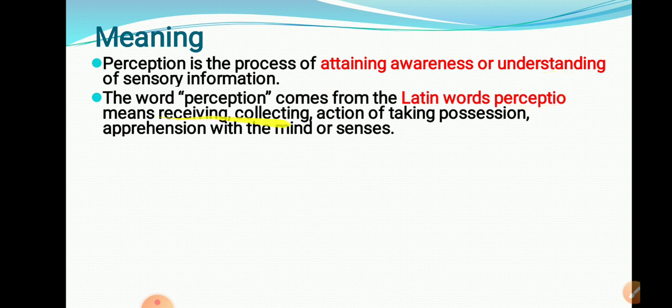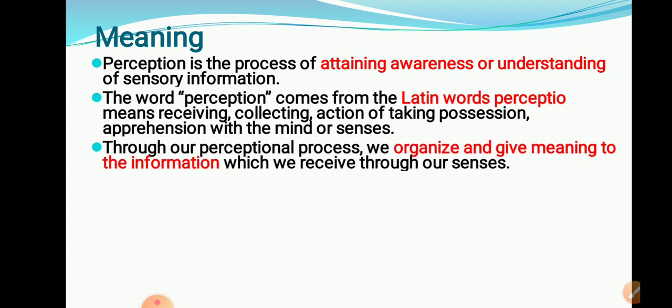It means receiving, collecting, action of taking possession, apprehension with the mind or senses. That means receiving, collection, getting that data, getting the information, understanding the information. That is nothing but perceptio. In fill in the blanks, you will be asked: the word perception is derived from dash, that is perceptio.